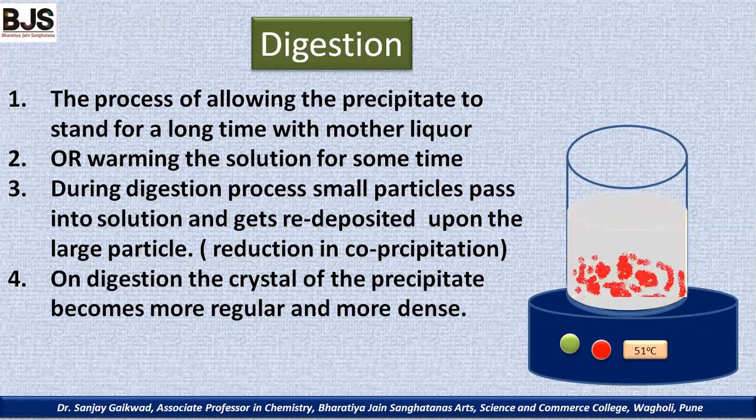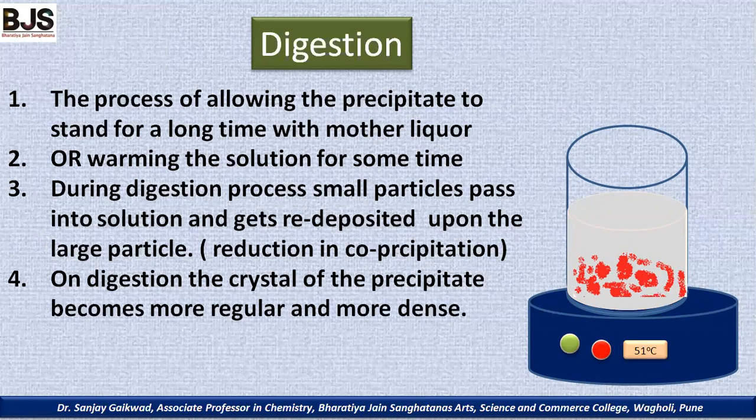Now, if we see these particles here, after a certain time, the pink colored particles come close together to give big particles, and we observe that it is a colorless solution, and the pink colored particles come close together. It reduces the co-precipitation.